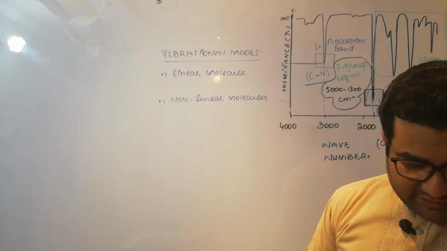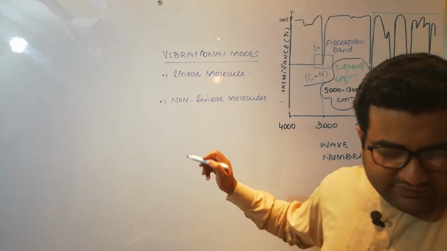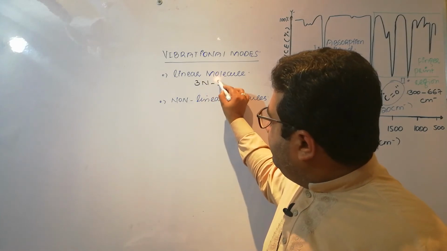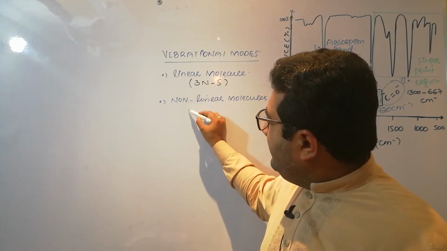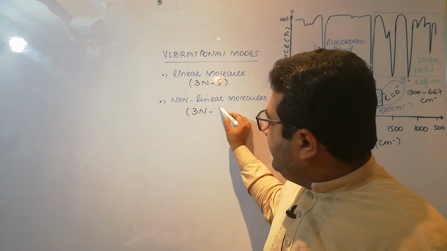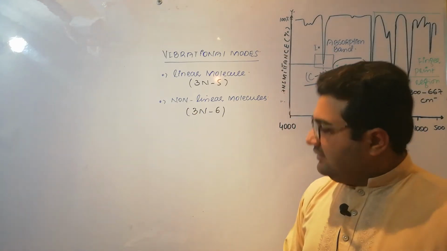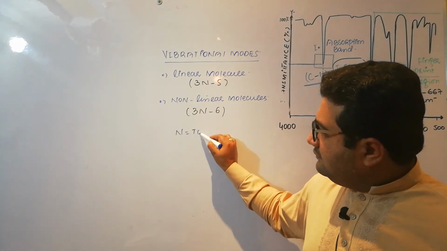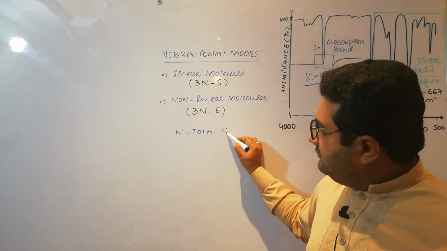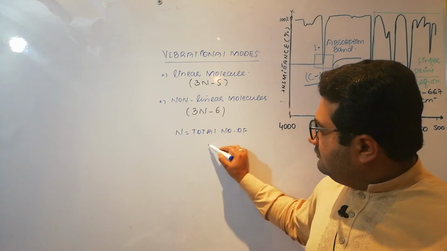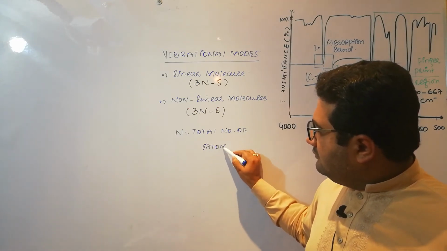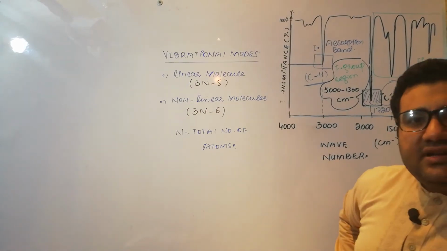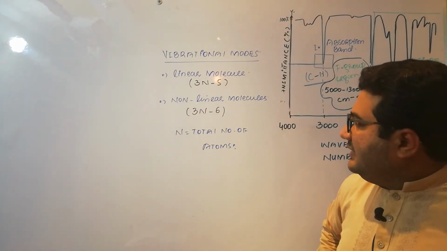For linear molecules, the formula is 3n minus 5, and for non-linear molecules the formula is 3n minus 6, where n is actually the total number of atoms.